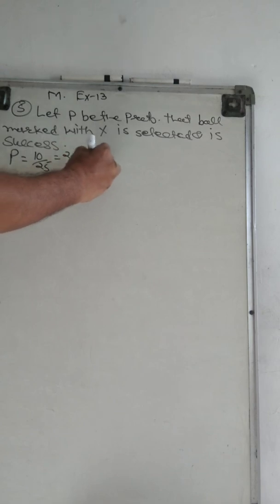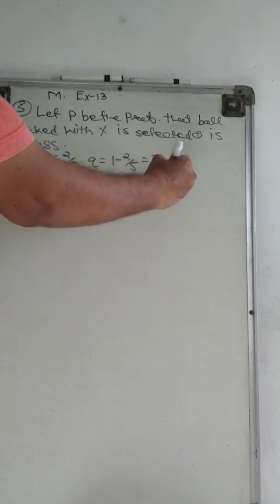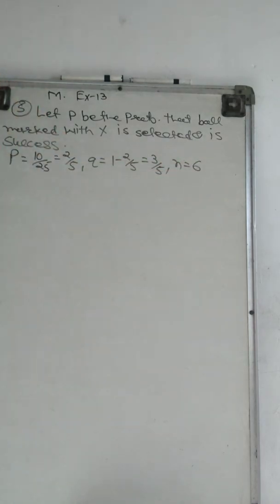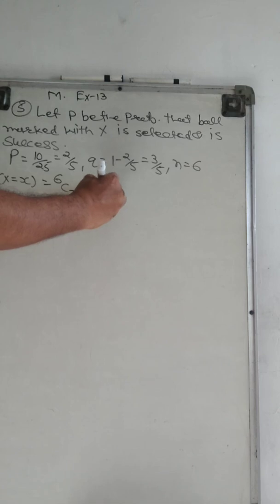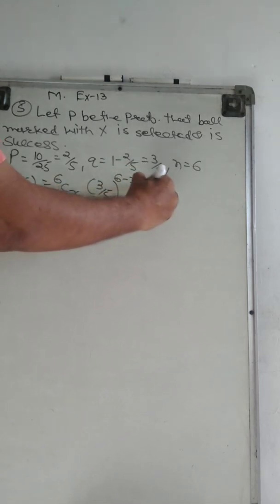So total 25 balls are there, and from these 25 balls, 10 balls are of the mark X. Therefore P equals 10 by 25, or it is 2 by 5. Then Q is obviously 1 minus 2 by 5, which is 3 by 5. And in total we want to draw 6 balls, right? Therefore our probability distribution P(X) is equal to 6Cx, 3 by 5 raised to 6 minus X and 2 by 5 raised to X.